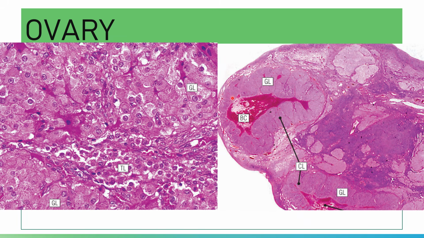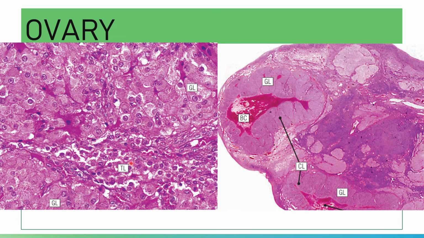Your granulosa lutein cells here are lipid rich. You have your granulosa lutein cells present, and then you have an illustration of your granulosa cells and theca lutein cells.